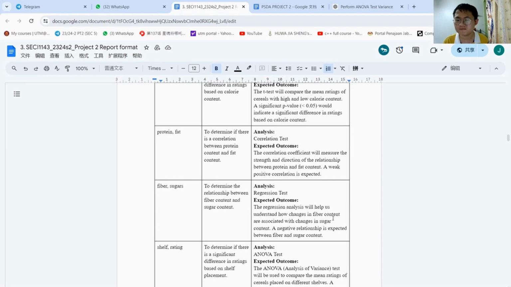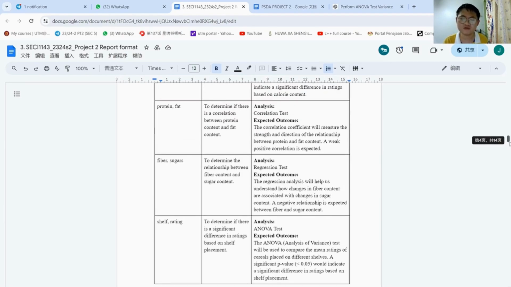A negative relationship is expected between fiber and sugar content. Lastly, we chose the variables shelf and rating to determine if there is a significant difference in ratings based on the shelf placement. We use the ANOVA test.